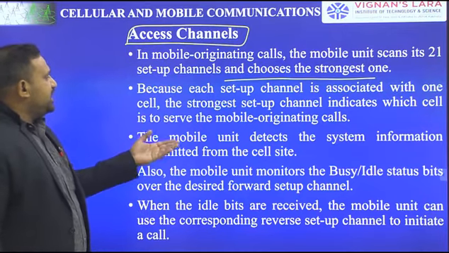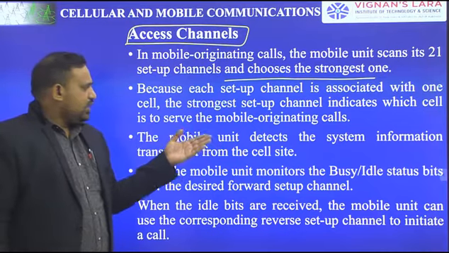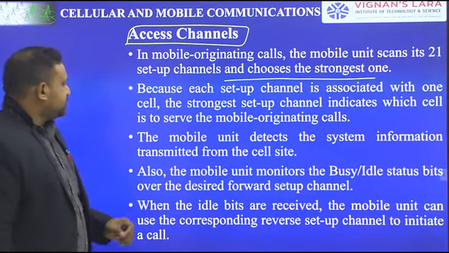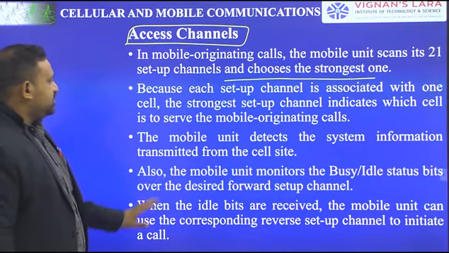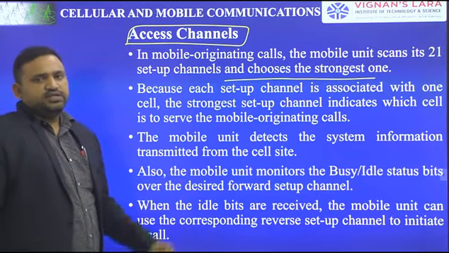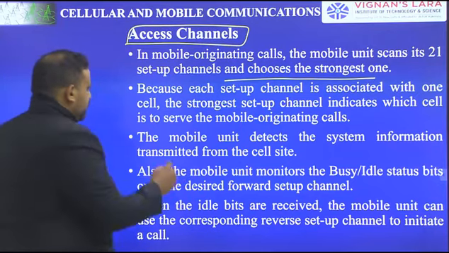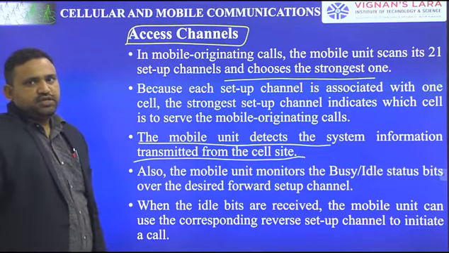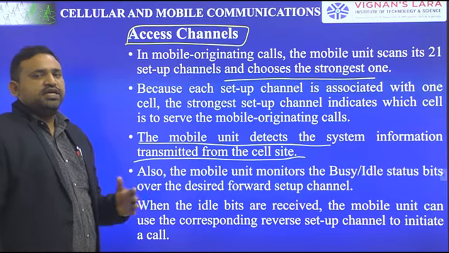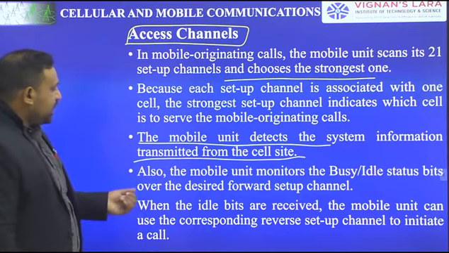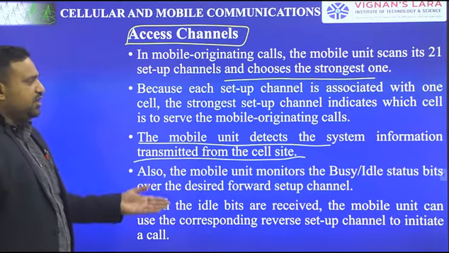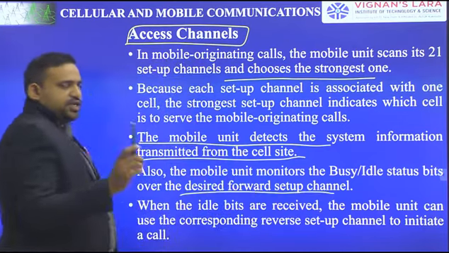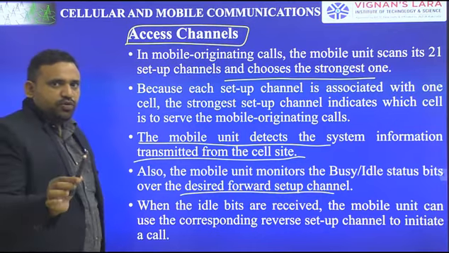The strongest setup channel indicates which cell is to serve the mobile originated calls. The strongest channel will acquire it. The mobile unit detects the system information transmitted from the cell site. So what is the information transmitted from the cell site and detected by the mobile unit? Also the mobile unit monitors the busy or idle status bits for the desired forward setup channel. Remember that forward setup channel means from cell site to mobile.